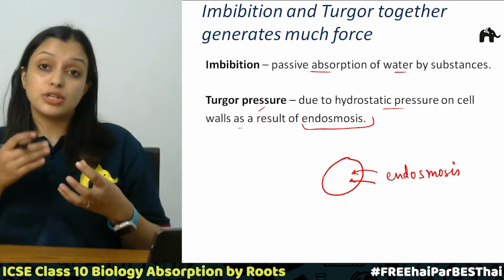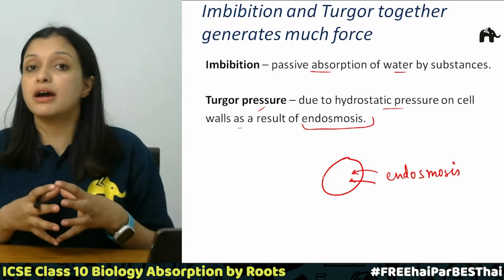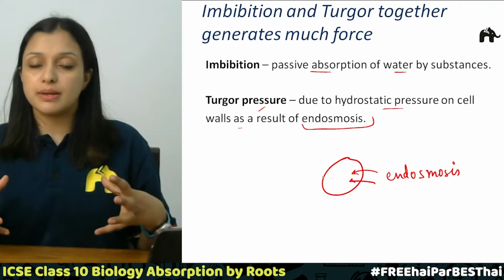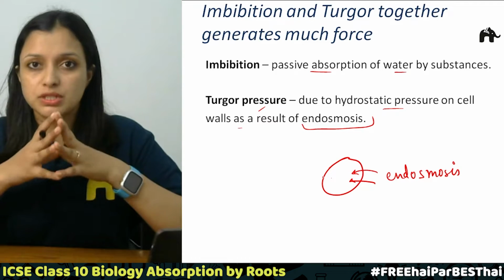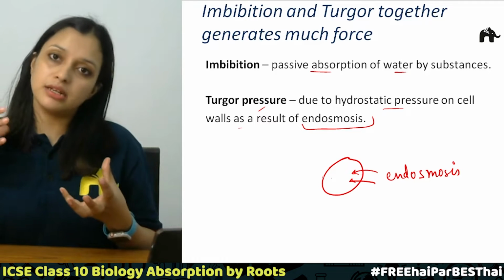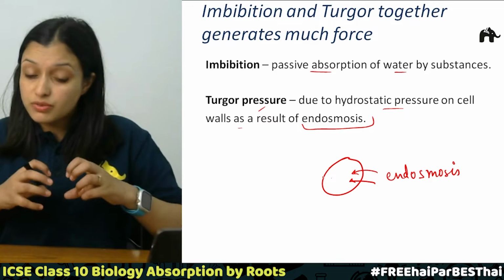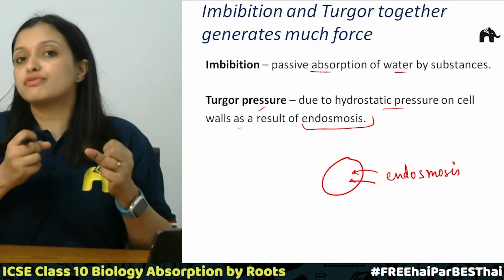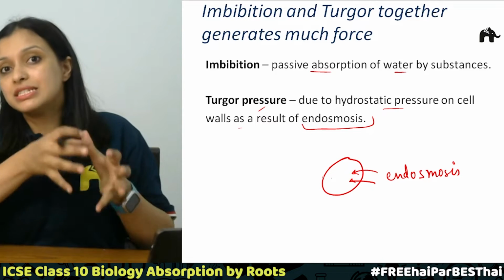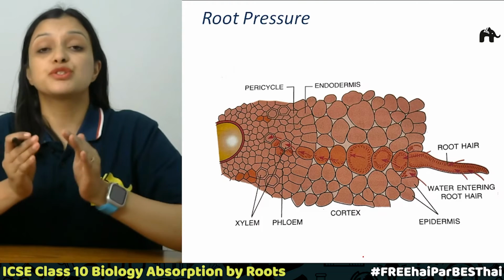When imbibition and turgor pressure are both together, it actually leads to cracks, to the bursting of something, right? You must have observed, if you keep some soaked seeds in a box, what will happen? That box will actually burst open because of the imbibition and the turgor pressure inside the seeds present in the box. Correct?